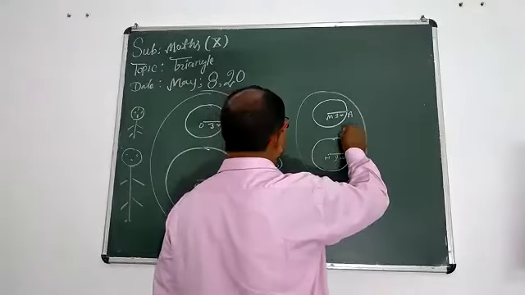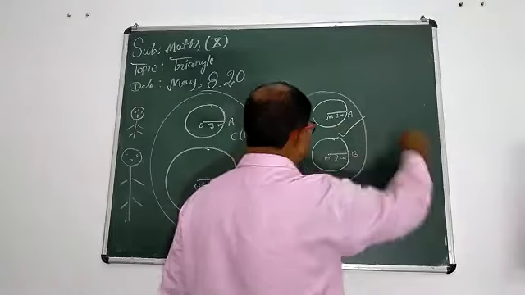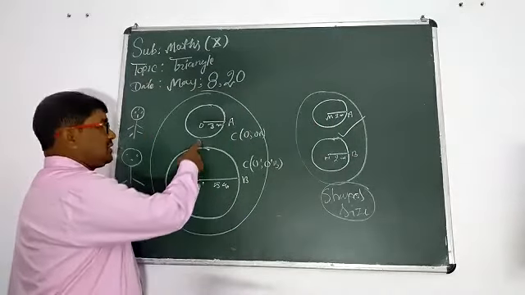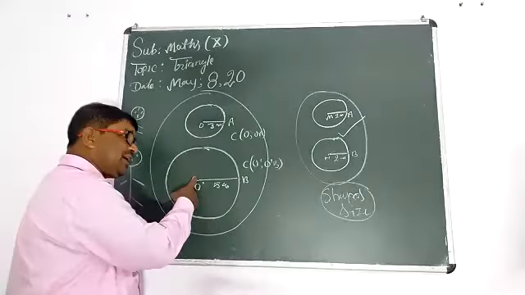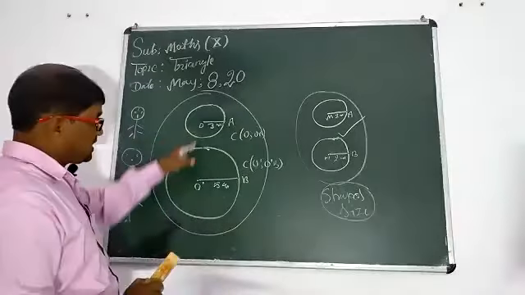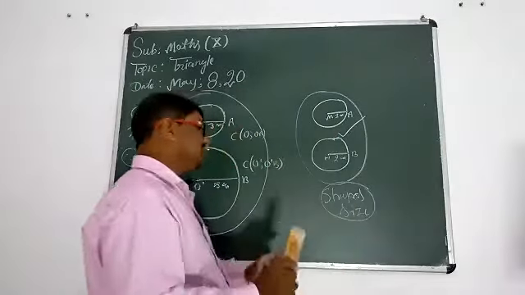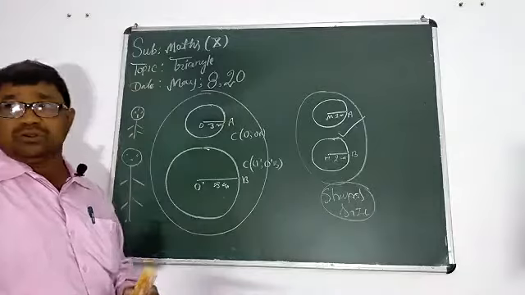So they are called congruent, but they are called similar. Try to understand the word similar first of all. They are similar and congruent also.